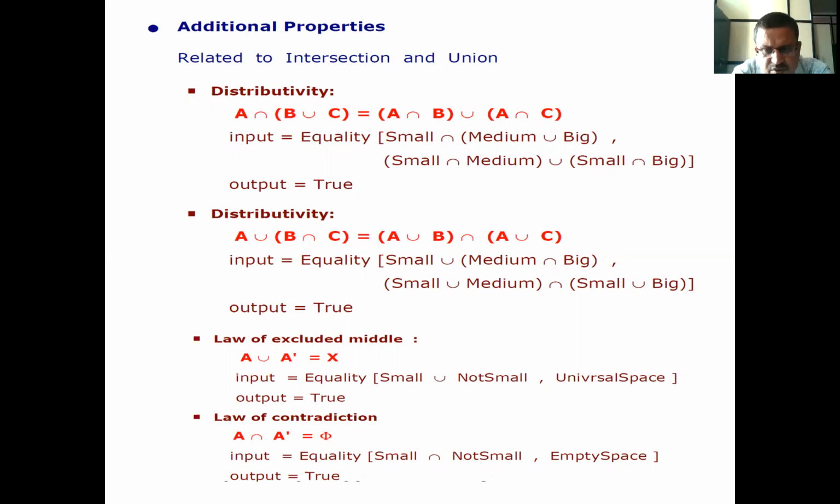Now, law of excluded middle. A union of A dash or A complement is equal to X. That is, input is equal to equality, small union of not small, comma, universal space. Output is equal to true. Now, law of contradiction. A intersection of A dash is equal to phi. Therefore, input is equal to equality into bracket, small intersection of not small, comma, empty space. Output is equal to true.